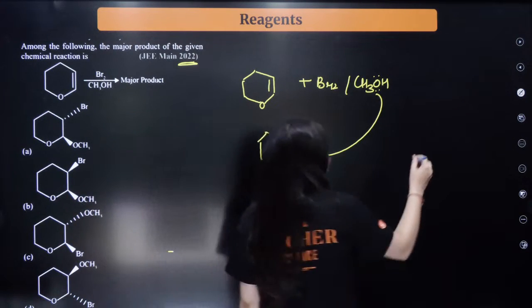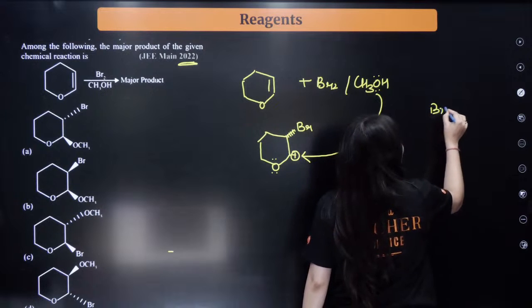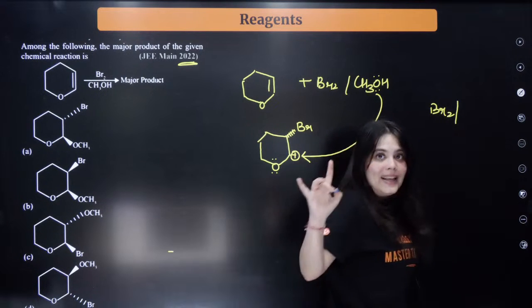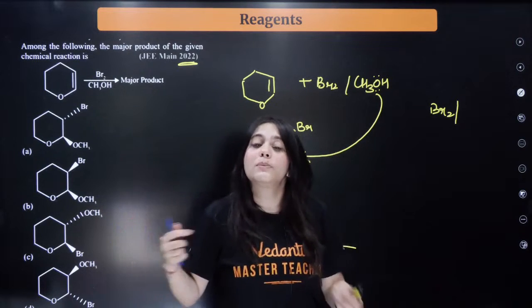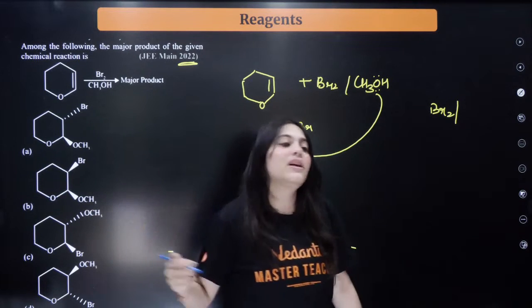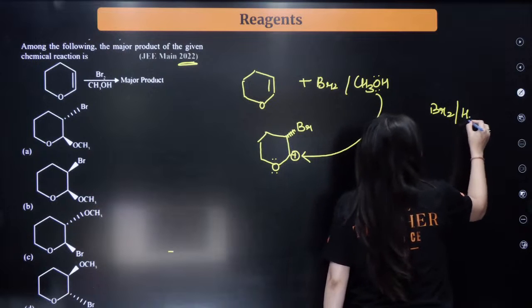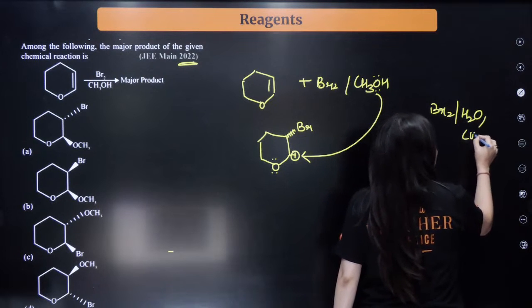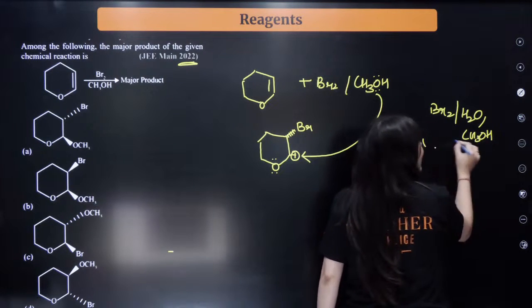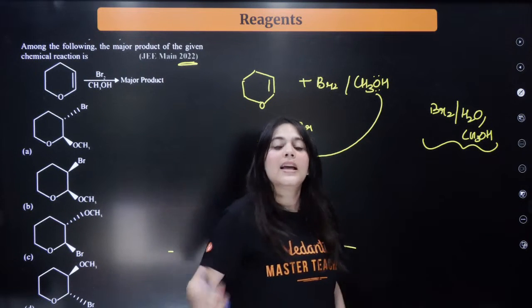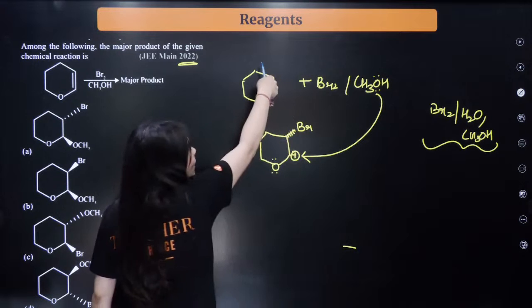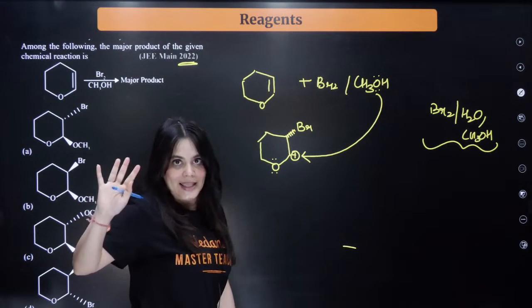I'm also telling you one more thing. Whenever you are adding bromine in the presence of any protic solvent, which means any solvent which is polar and gives out H plus ions, it can be water, it can be ethanol, CH3OH, it can be anything. If you're adding bromine under these circumstances, then the addition will happen on this alkene.